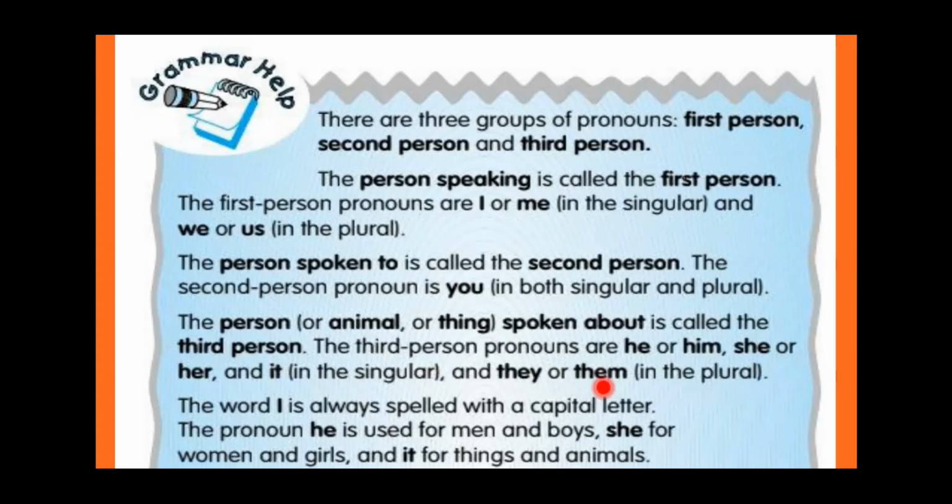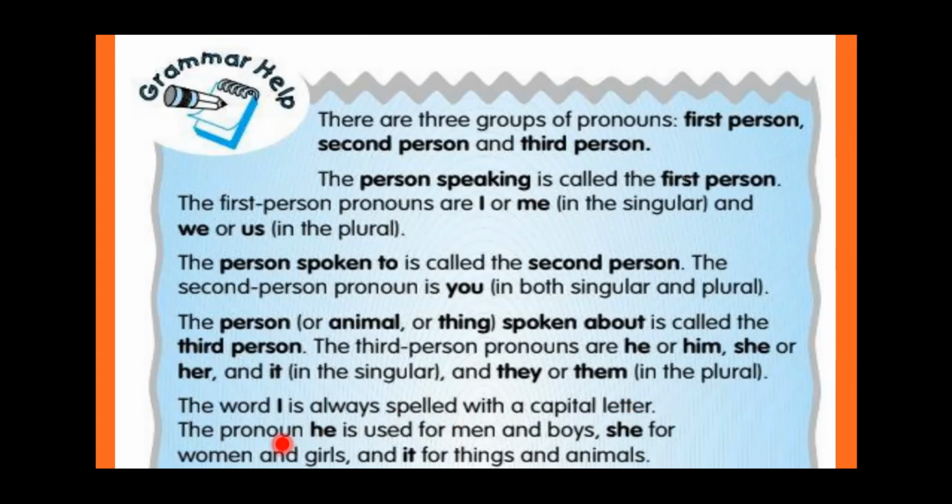Here, which pronouns we are using for singular and which we are using for plural is mentioned over here, okay? Like he or him, she, her, it, ये सब singular, one person के बारे में. जब एक के बारे में बात हो, one person, one place or one thing, then we use these pronouns. When we are talking about they or them, this is used for plurals, okay? Now see over here, the word I is always spelled with a capital letter.